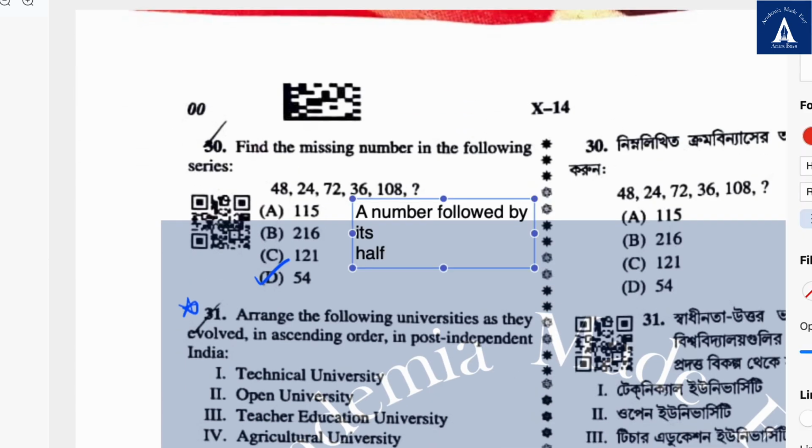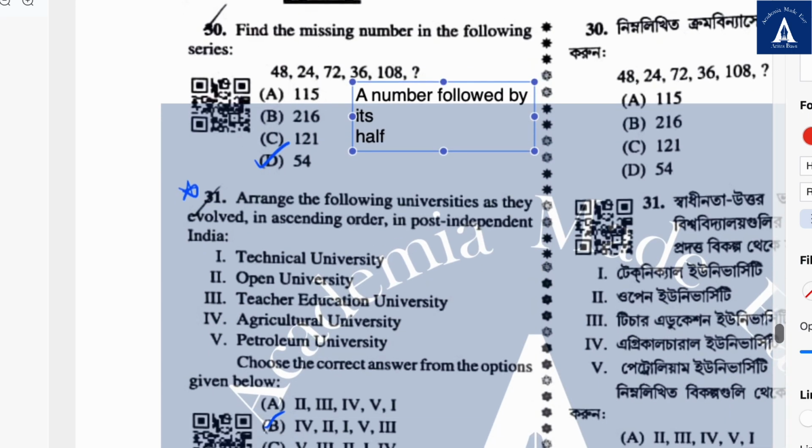Find out the missing number in the following series. 48's half is 24, 72's half is 36, so 108's half will be 54. 31, I'm not very sure.